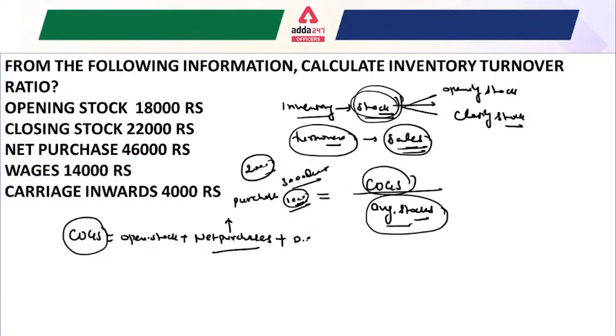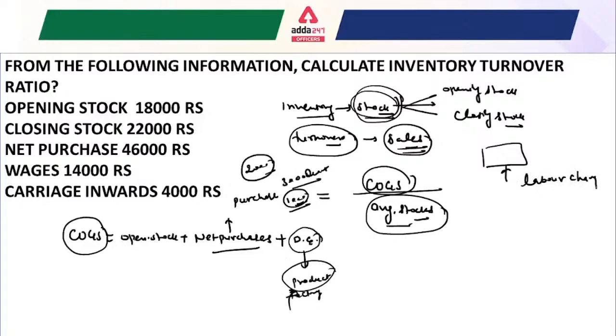After that, we consider the direct expenses. Direct expenses are factory-related or product-related expenses. Whatever expenses are incurred on the product for production purposes are considered under direct expenses. Suppose for making any product you have to pay labor charges, that also comes under direct expenses, along with raw materials.